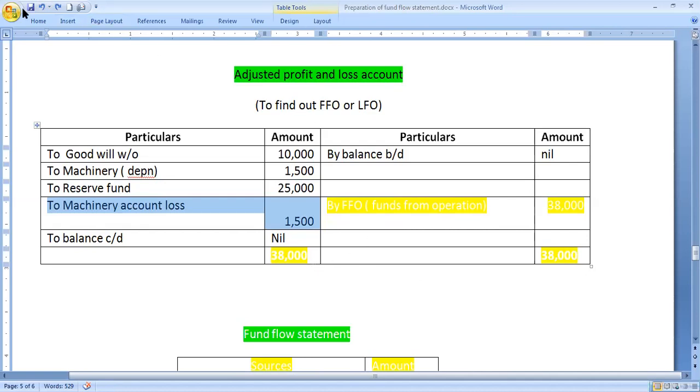Then we can balance this adjusted profit and loss account, seeing that all items are taken or not. All items that we have taken, I think. Then we can balance this account, adjusted profit and loss account, 38,000 rupees debit side total, and credit side the same thing that we can write. We can balance it 38,000 rupees. What is the difference? It is funds from operation. That is the actual profit which is earned by the business.